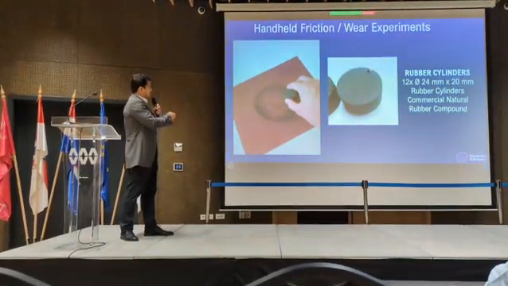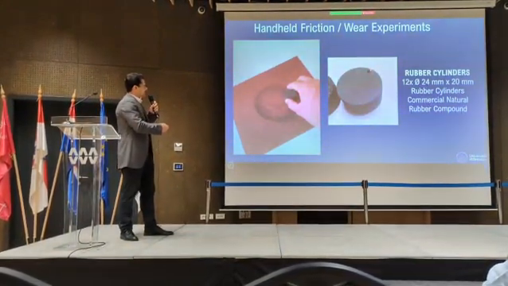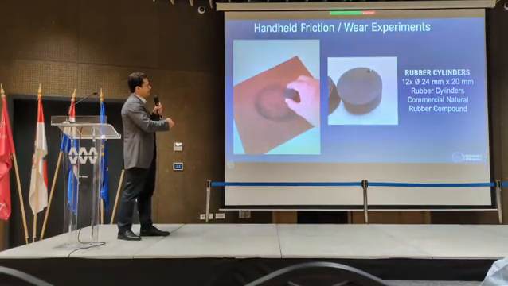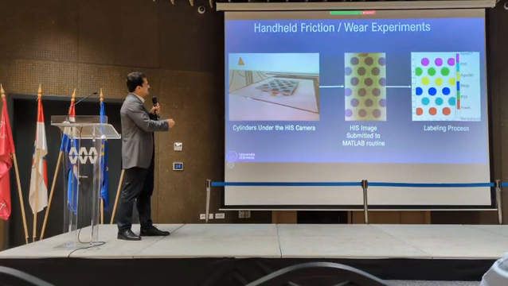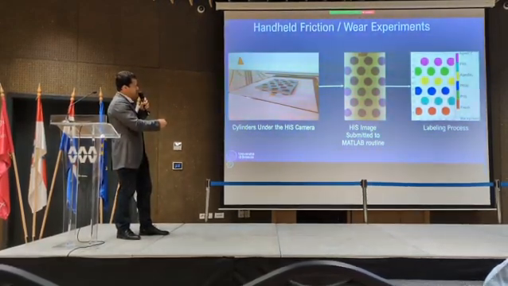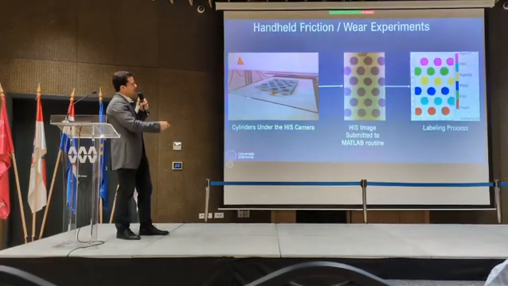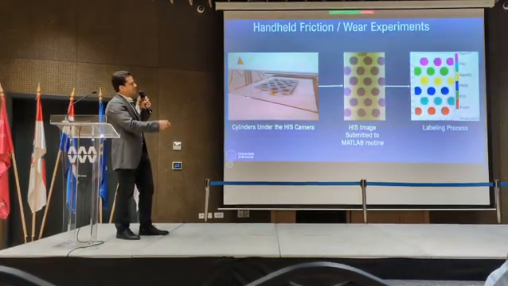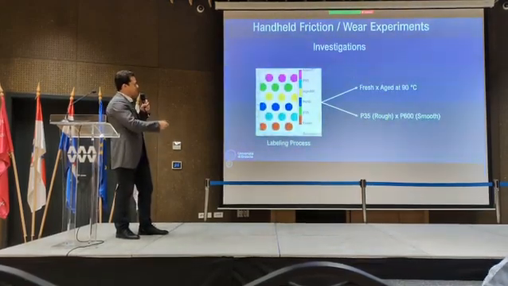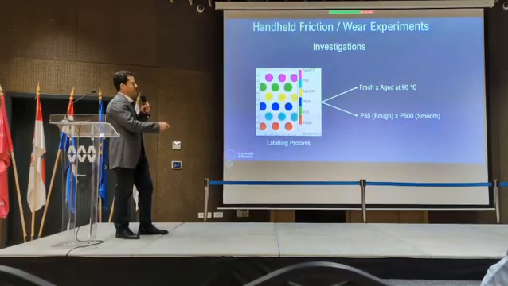This is me doing the test in Milan, a very complex test, manual, in this case, the cylinders. We put the cylinders here in the table, and this is the moment in which they are being photographed. This is the image. This is the labeling process in which I input the characteristics of each test condition. From here, we took the fresh and aged at 90 degrees.